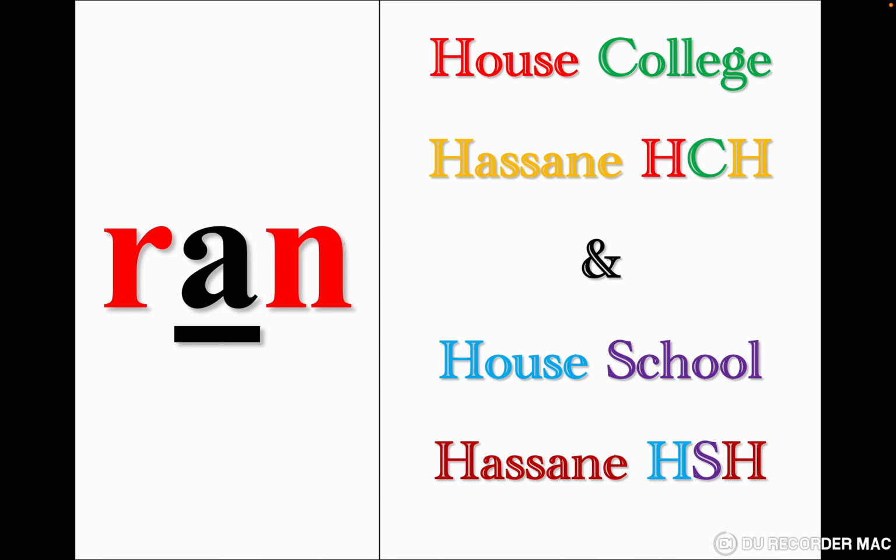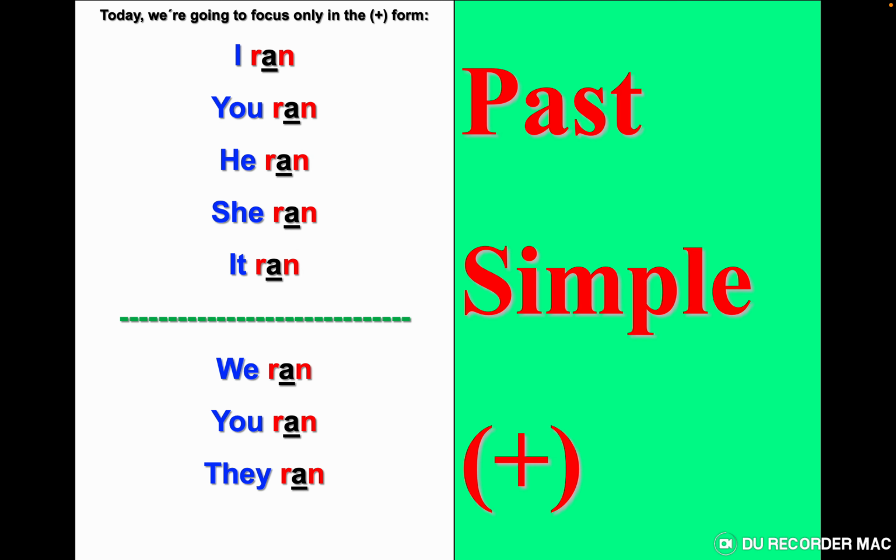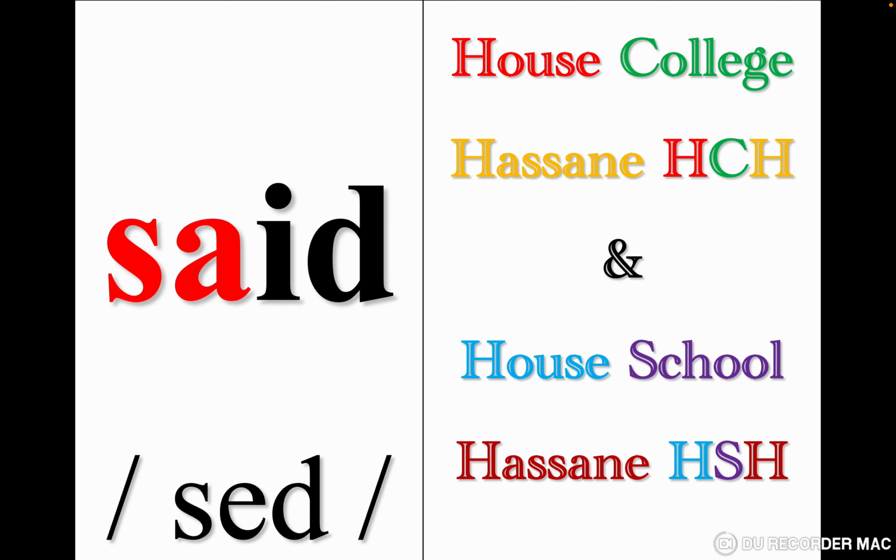Let's continue. Run. We are going to change U to A, and we pronounce it ran, not run, no, ran. I ran, you ran, he ran, she ran, it ran, we ran, you ran, they ran. Say. We are going to change Y to ID. But this verb, many students pronounce it badly. They pronounce it "sayed" or "sed."